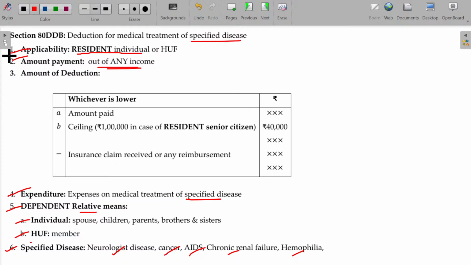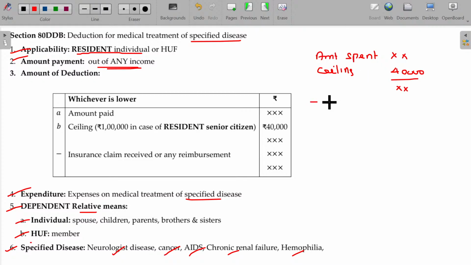The amount of deduction claimable in this case is the actual amount spent, and the ceiling is 40,000 rupees. Between these two, whichever is lower will be taken.